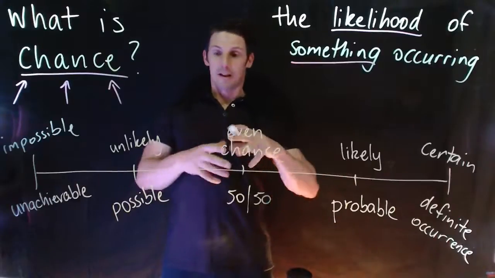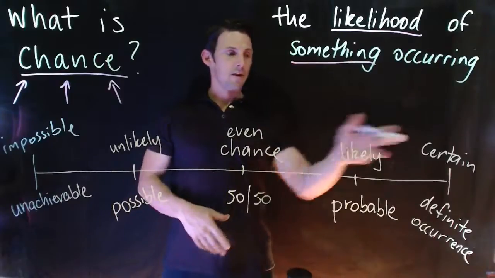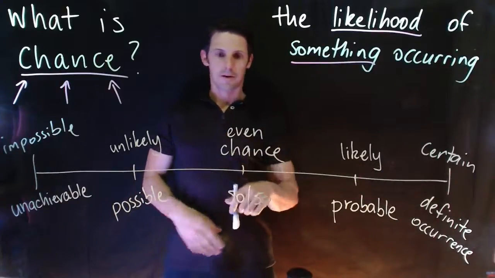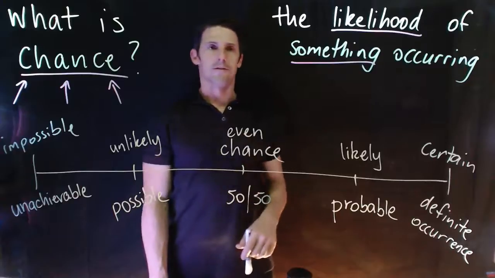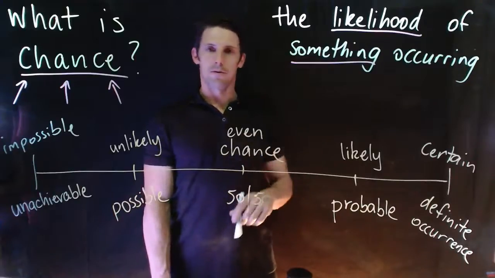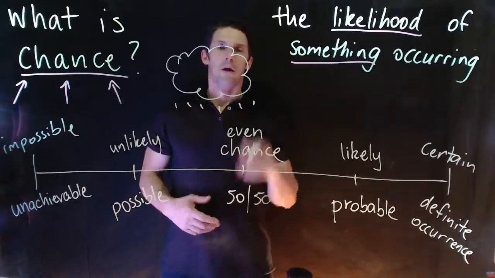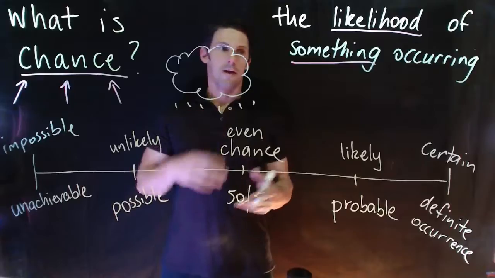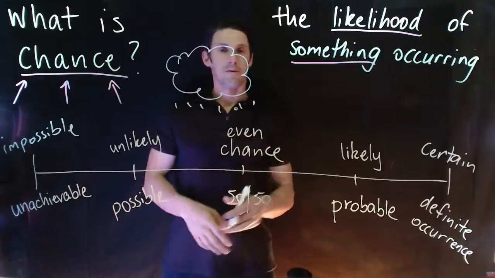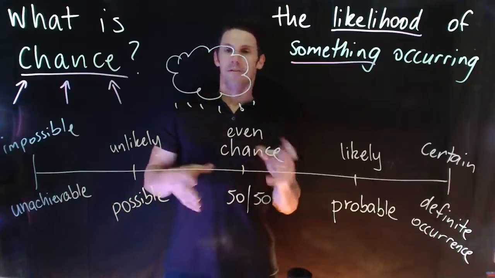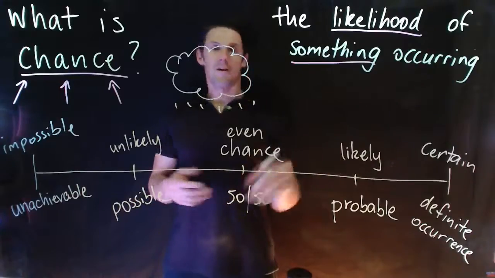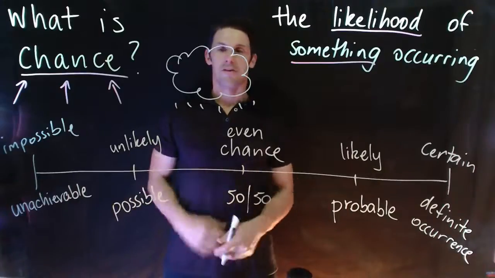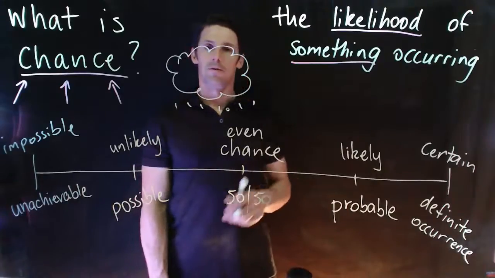So blowing that scale up to a much larger size, we have some other ways of expressing each of those. So let's talk about the things that we were talking about before on the scale. The chances of it raining today, that will depend on the day, of course, and we use computer equipment to measure certain things in the atmosphere that tell us whether it's certain it's going to rain today, likely, even chance, unlikely, or impossible. And you usually check the weather report to find that out.